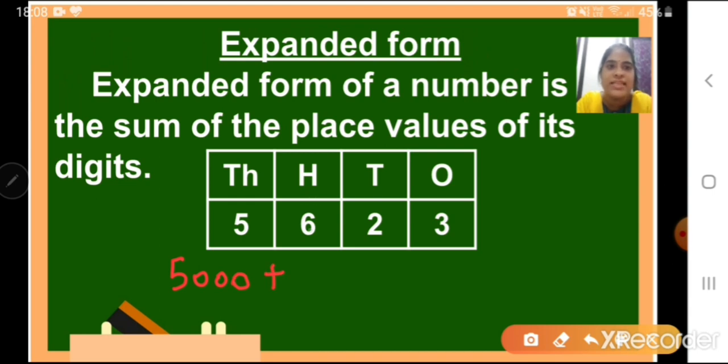Plus 6 is in hundreds place, so it is 600, plus 2 is in tens place, so it will be 20, plus 3. So this is my correct option: 5000 plus 600 plus 20 plus 3.